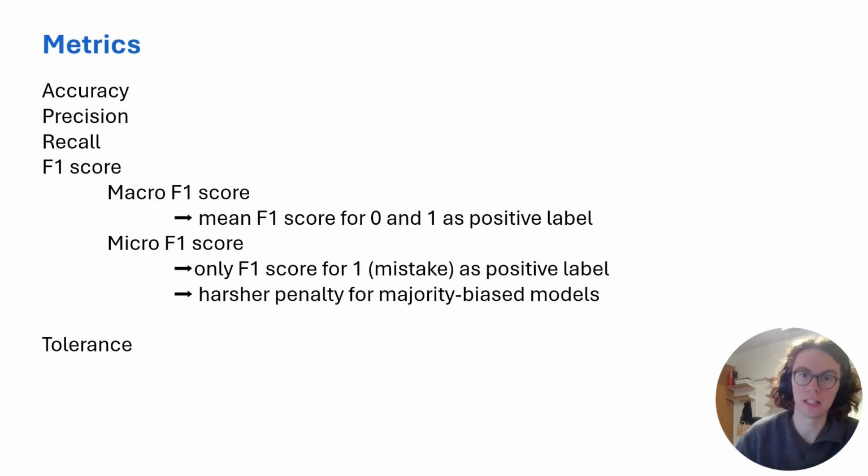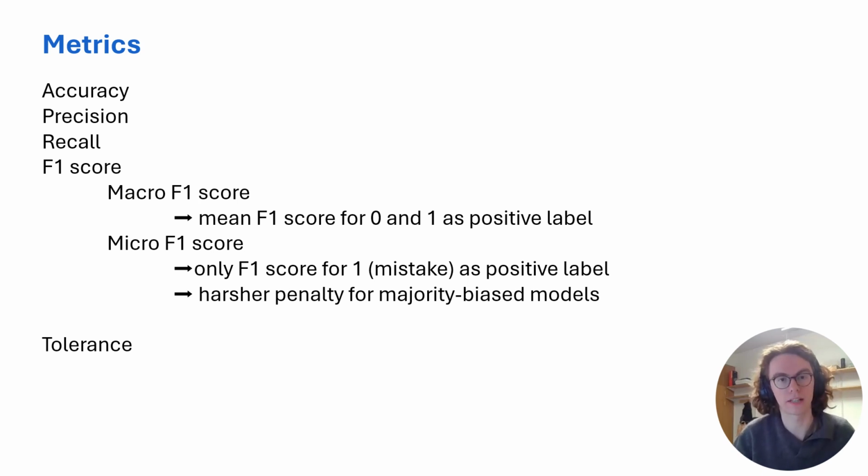And then how do we evaluate our models? We are using the metrics that were provided by the organizers as well, of course. So that's accuracy, precision, recall, and the F1 score. Now for the F1 score, the version used by the organizers is the macro F1 score. That means that we calculate the F1 score with 0 as a positive label and 1 as a positive label. And the 1 is the one that corresponds to when the mistake has actually happened.